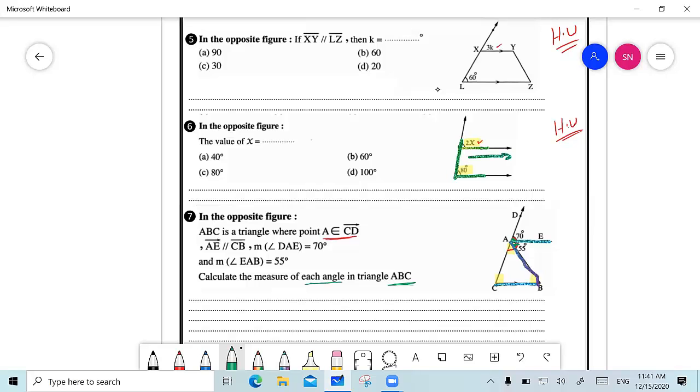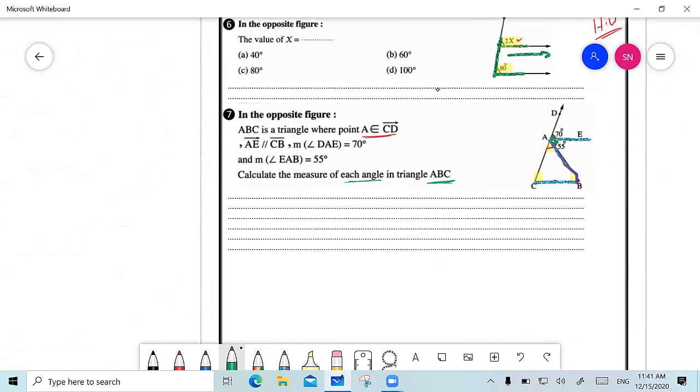So the first step I'm going to write is since AE is parallel to CB, AB transversal, measure of angle EAB equals 55 degrees. So therefore, measure of angle B equals measure of angle EAB, and both of them are equal to 55 degrees. And I must write the reason that they are alternate angles.